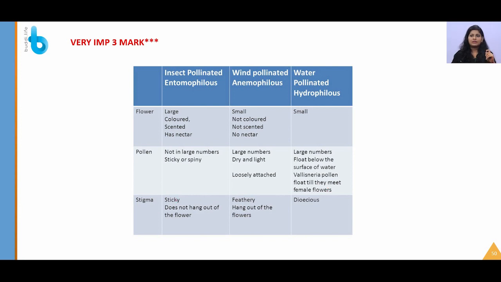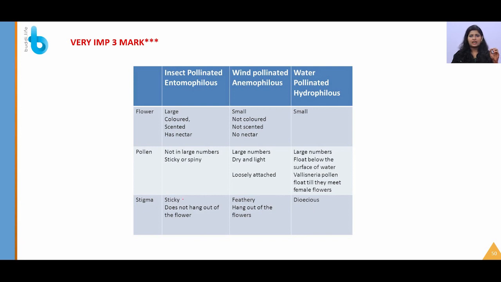The stigma here will be sticky and does not hang out of the flower. In wind pollinated flowers it will be feathery and hang out of the flower. Why should it be feathery here? Because only then can it trap the pollen grains that are present in the wind. Here it is dioecious.